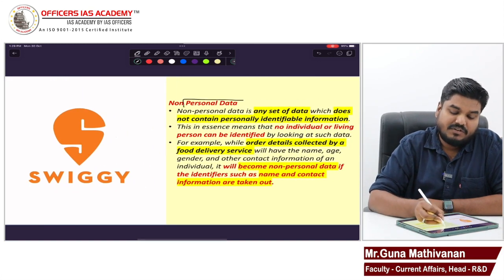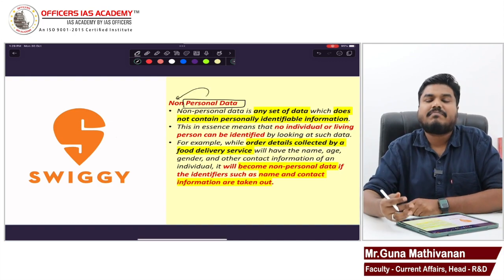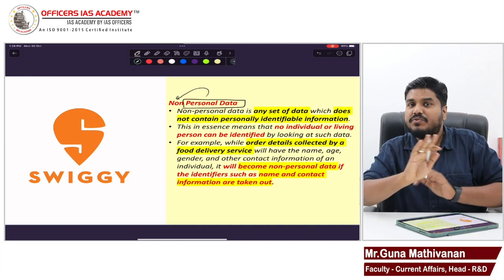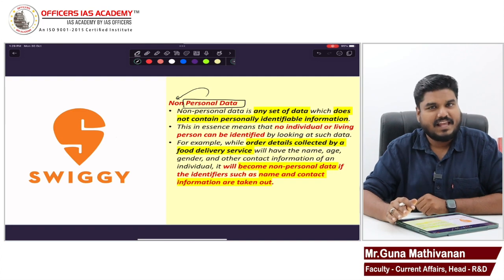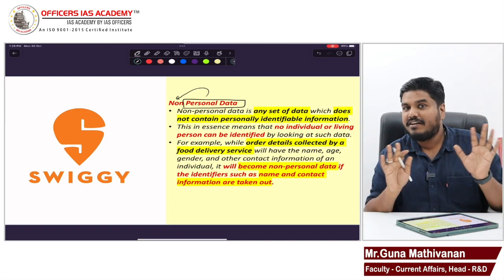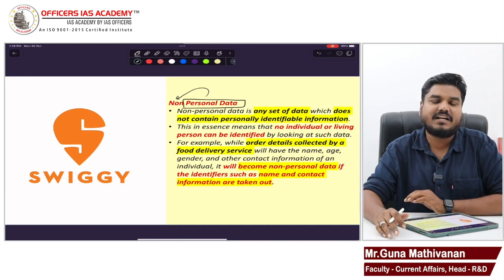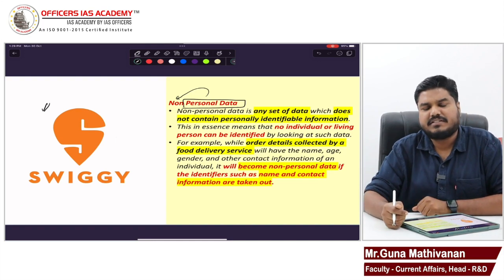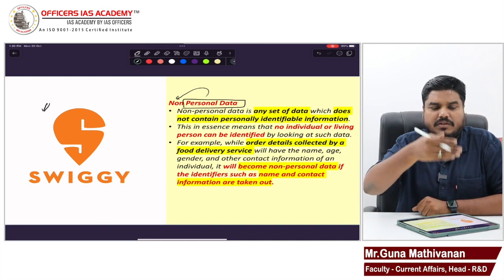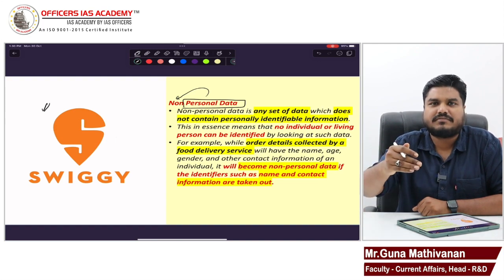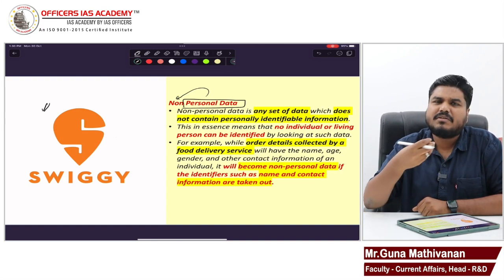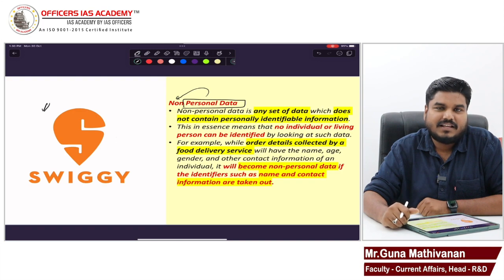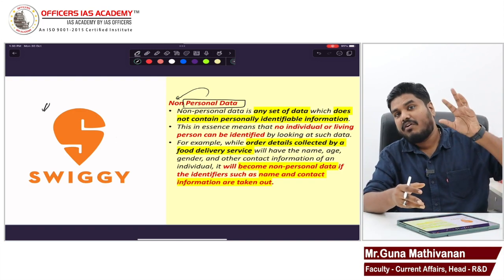Non-personal data. We discussed personal data. Now what is non-personal data? Friends, it is a set of data with which you cannot identify a person. That is non-personal data. Let's take the example of Swiggy, a food delivery application. I download this application. The application takes my name, Guna Mathivanan, phone number, my address, and some more basic information from me. So it is taking my personal data. Now, Swiggy also has non-personal data.